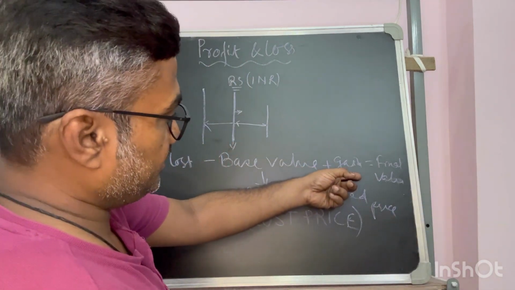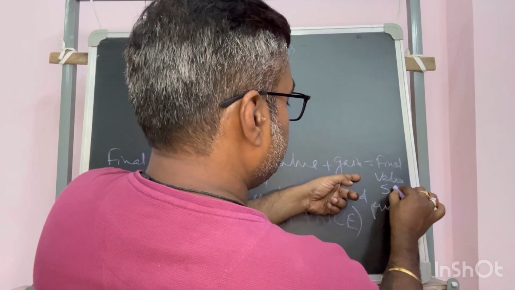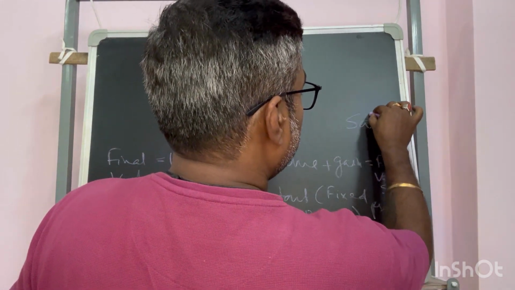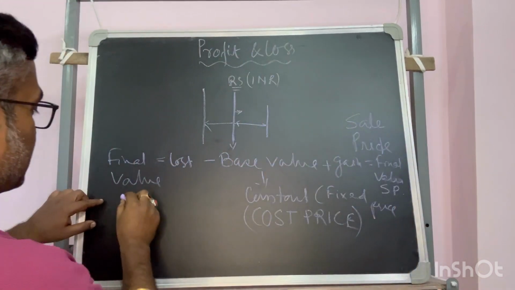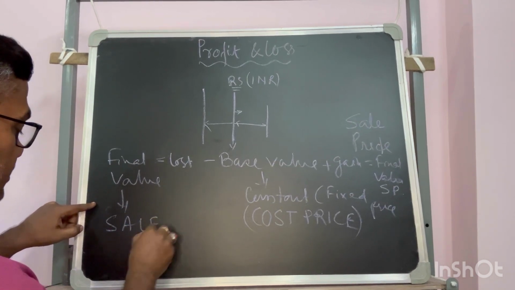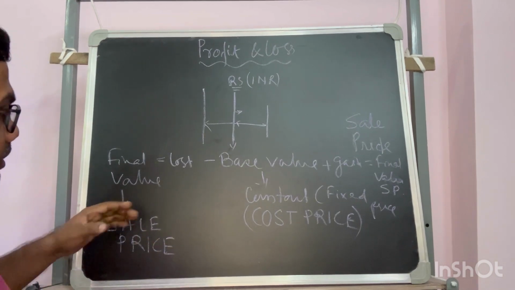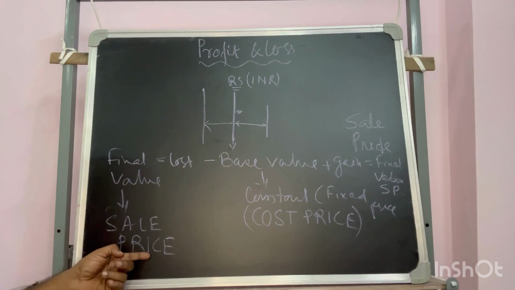And then adding some gain will give you a final value. This is the selling price, that means the sell price. Either side is called sell price. Whether we gain or lose, the final price is called the sell price.